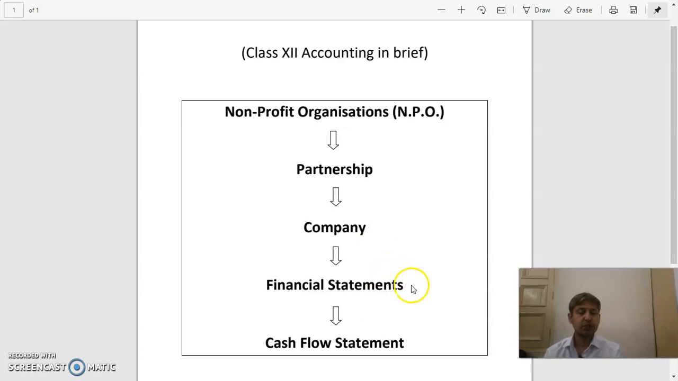And in financial statements, you need to prepare the balance sheet and income statement, and you just need to analyze what the financial position is. And this is the cash flow statement. This is a detailed analysis. I hope it is quite clear to you.